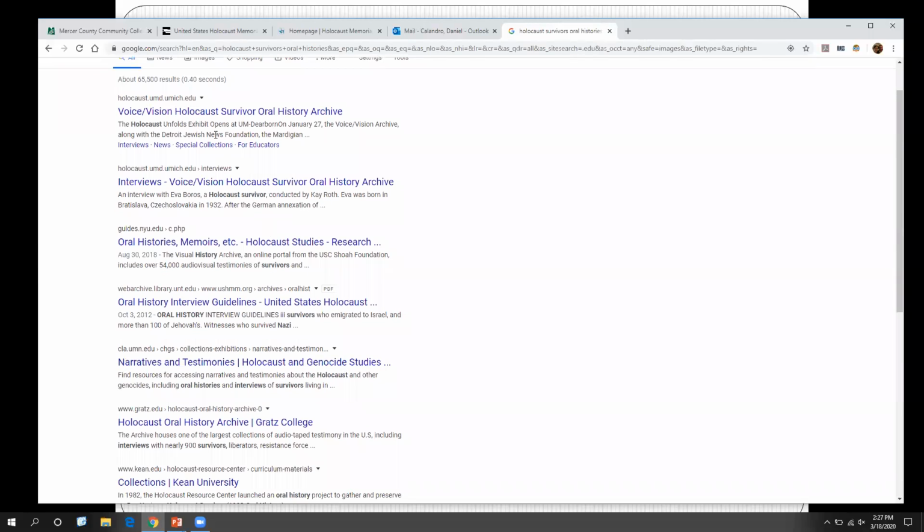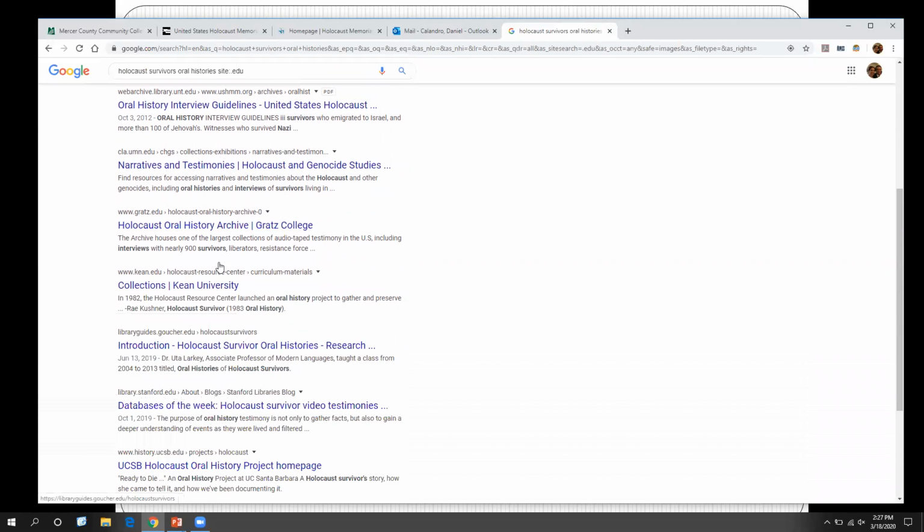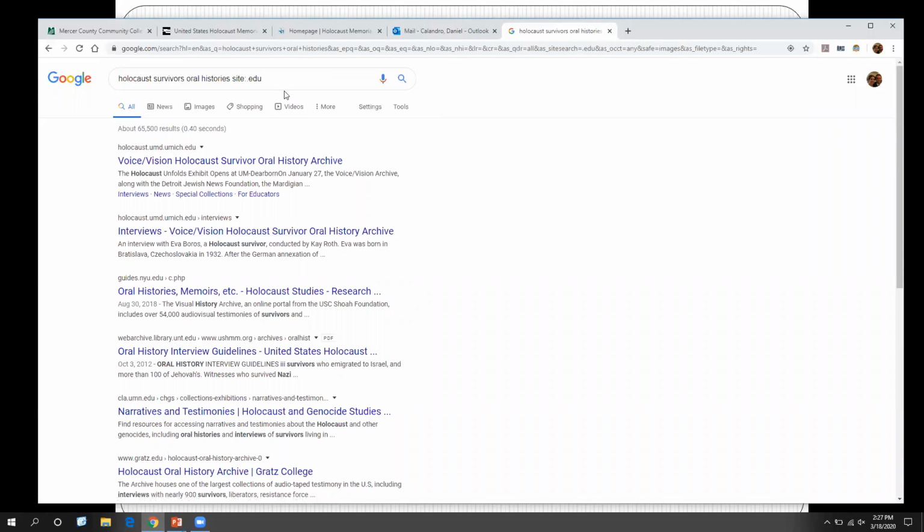So if you take a look here, you can see here's one from the University of Michigan. Here's one from NYU, and you can scroll down and see that there's a whole bunch of other different ones. Here's one from Graz, Keene, okay? So if you wanted to, you can put in Harvard or NYU. It doesn't matter. You can just search through nyu.edu.